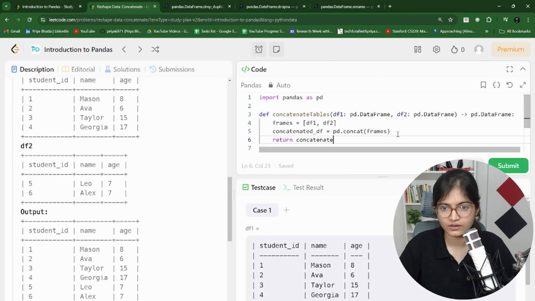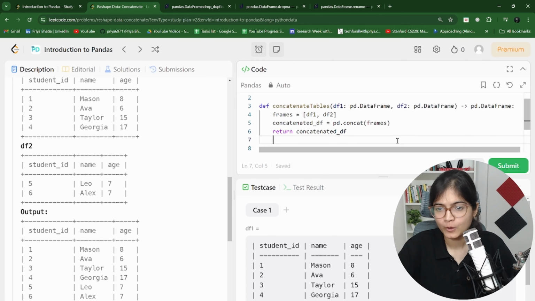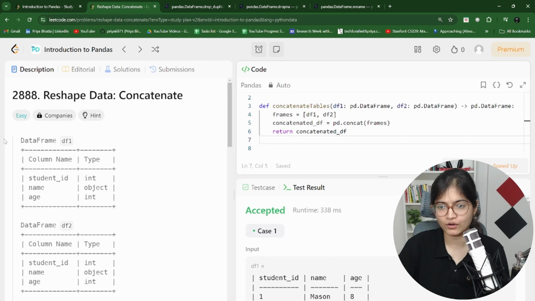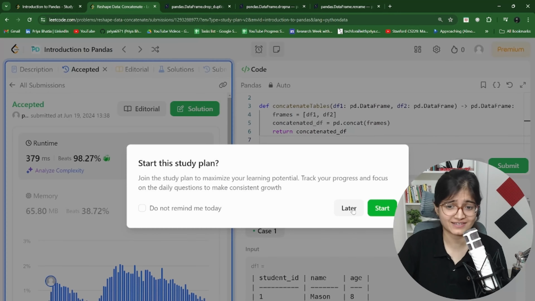Concatenated underscore df. Let's see whether this will pass the test cases or not. Let's try to submit this. Working absolutely fine. Yes, correct.